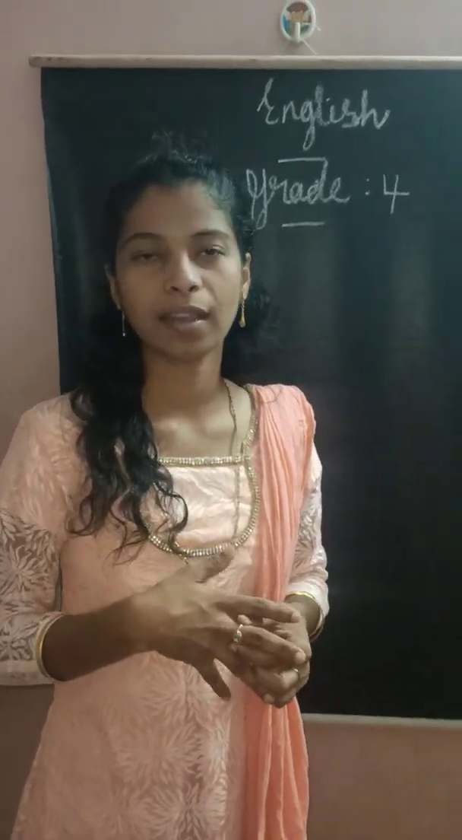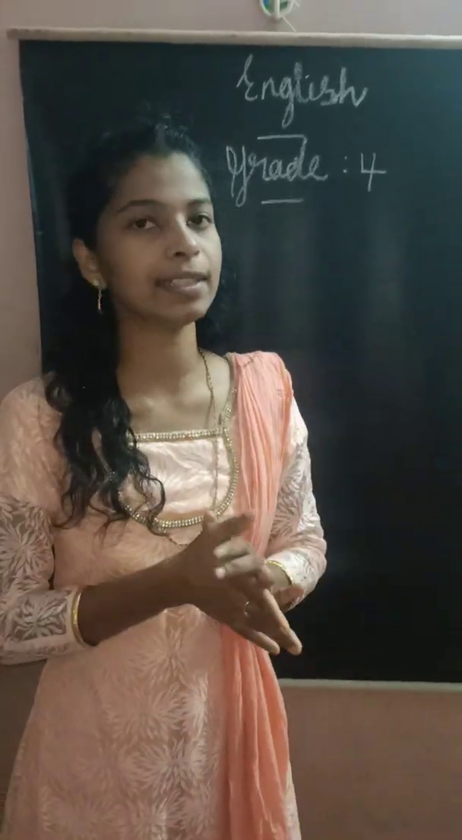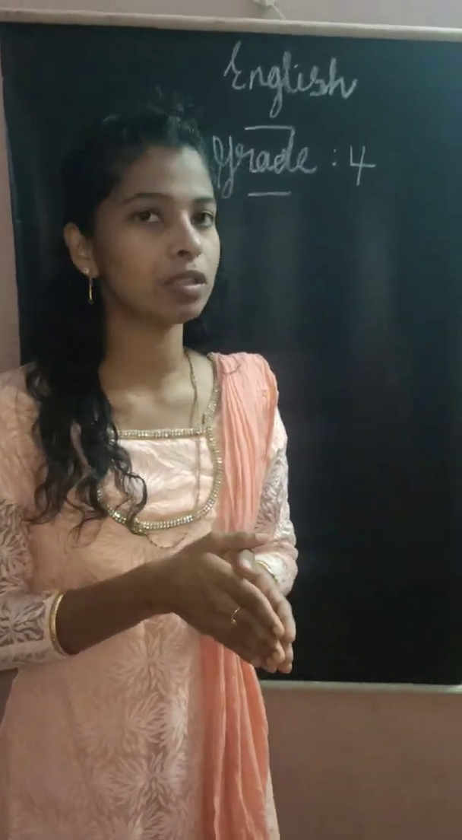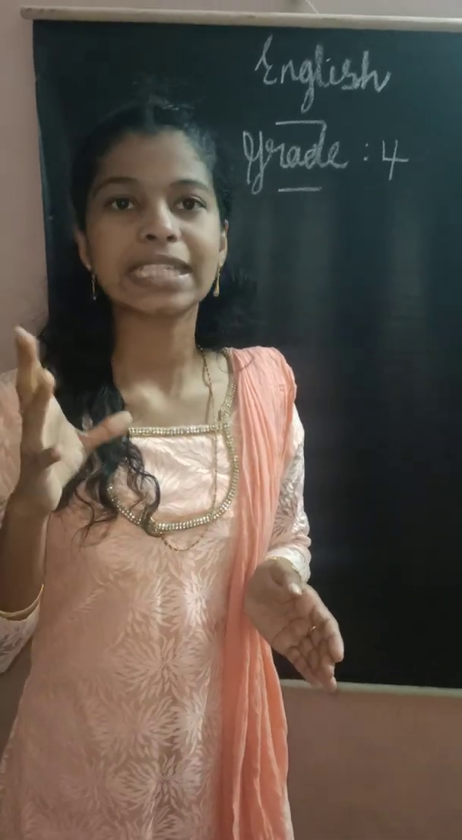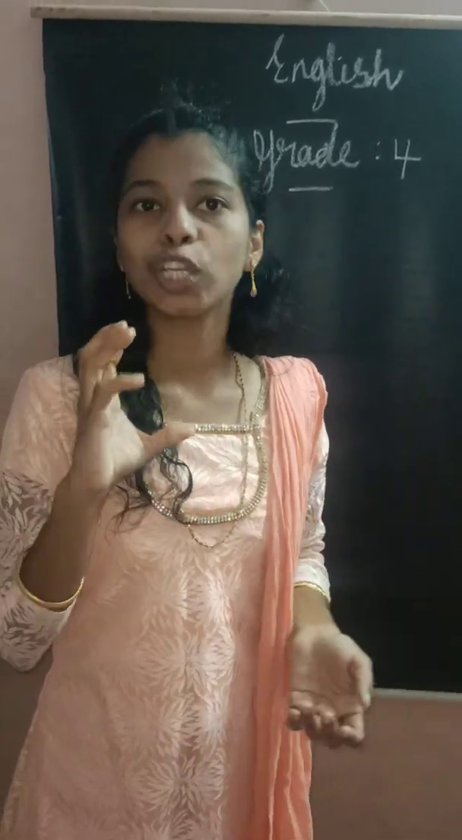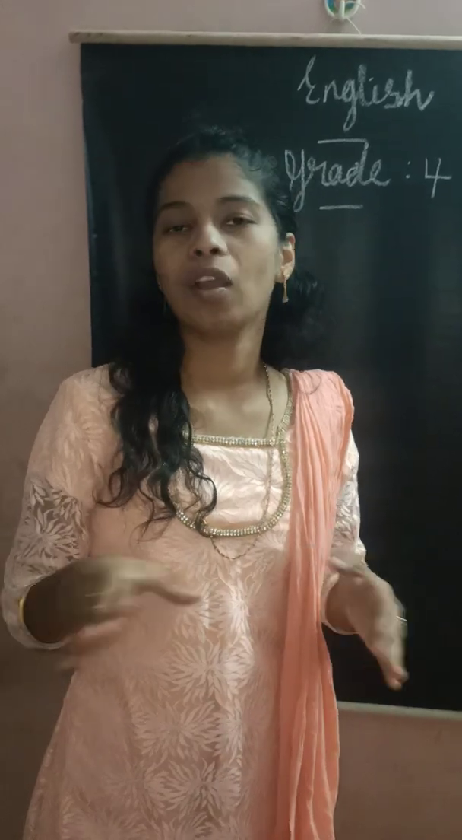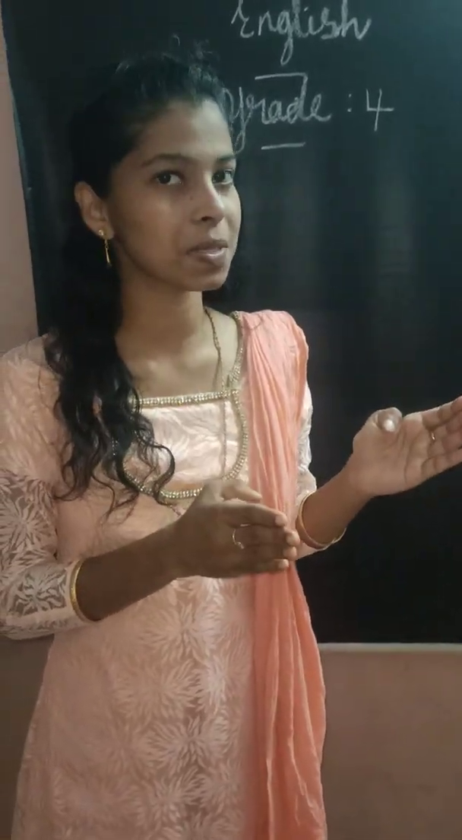What is meant by uncountable noun? A noun which we cannot count, we call an uncountable noun. Some examples of uncountable noun: tea, coffee, sugar, rice, sand. So I hope you are clear about the last 2 lessons.